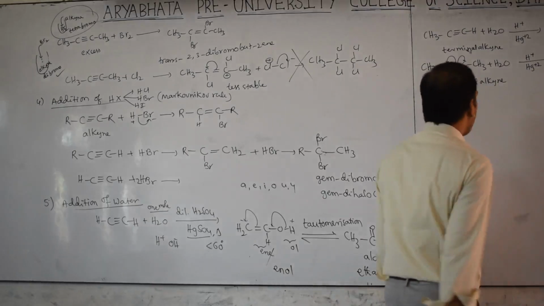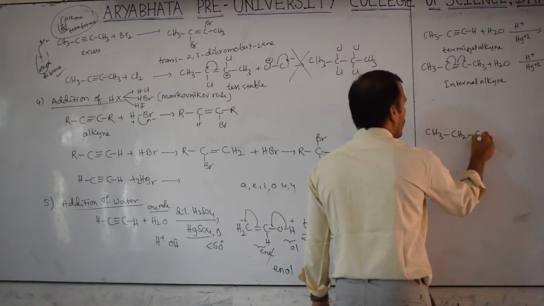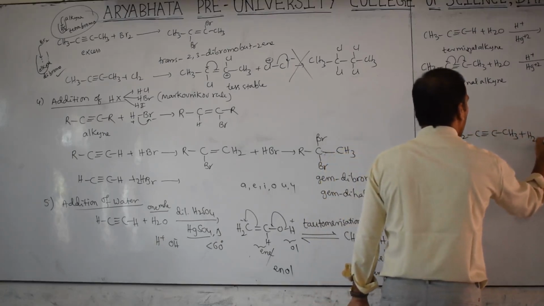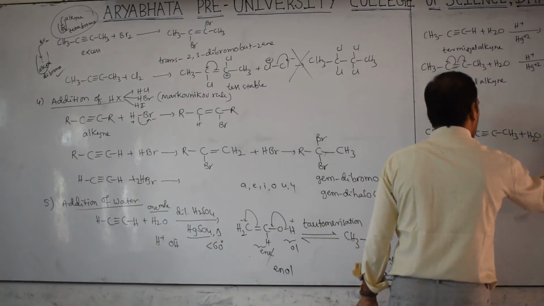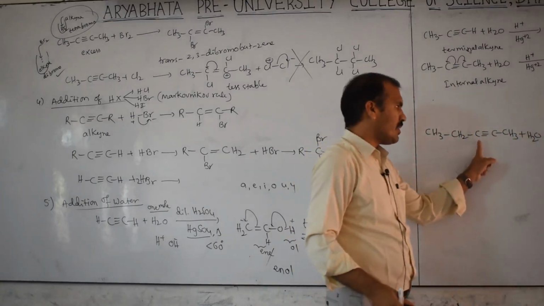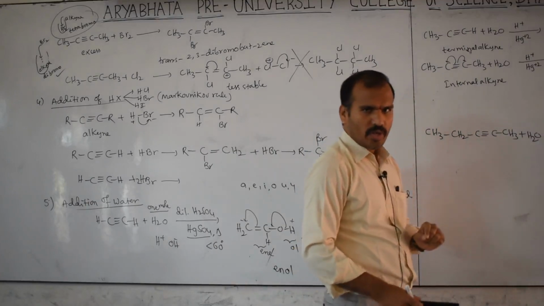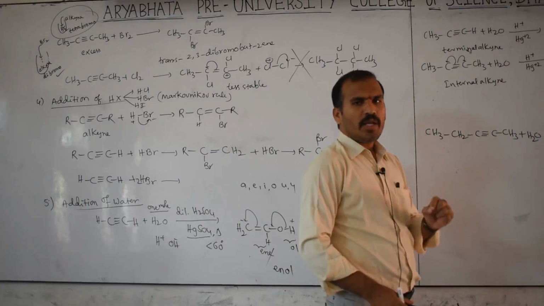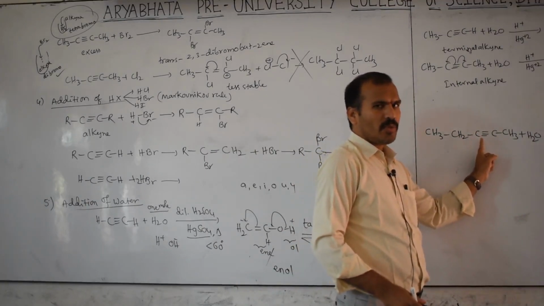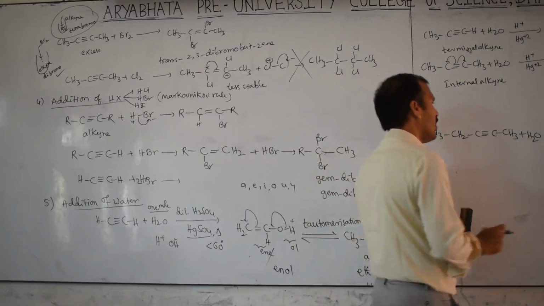But here name same is there. But if you take like this, CH3, CH2, C triple bond, CH3, that time you will get the product with H plus Hg plus 2. Already I told you that you can add this side or this side, there is no problem because here hydrogen not there, here also hydrogen not there. According to Markovnikov rule, negative part of the reagent bonded to less number of hydrogen, multiple bonded carbon. Here also less, there is no problem, any one side add. Then you will get the product.